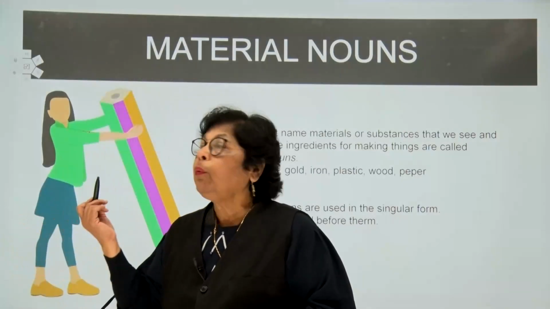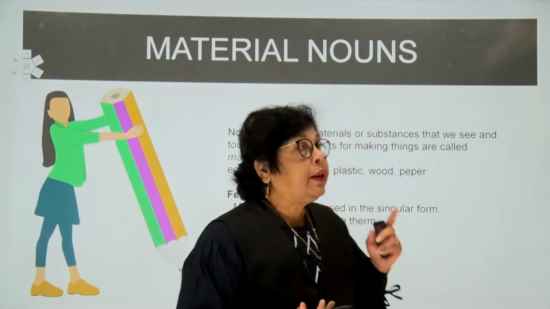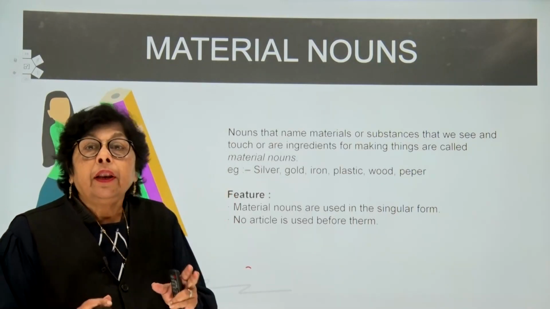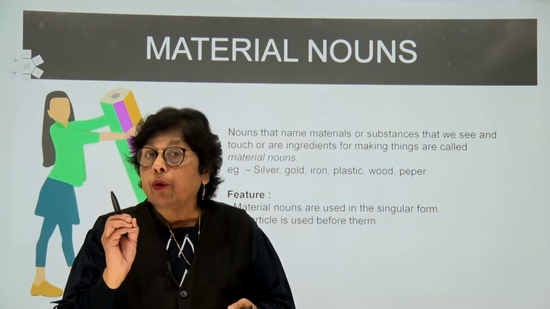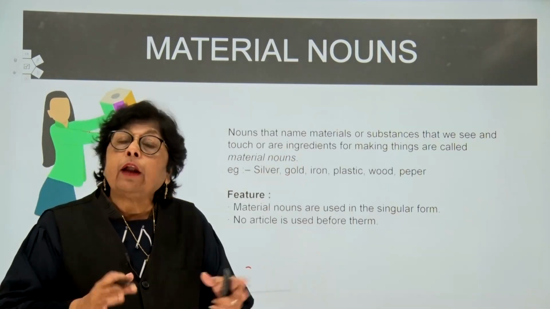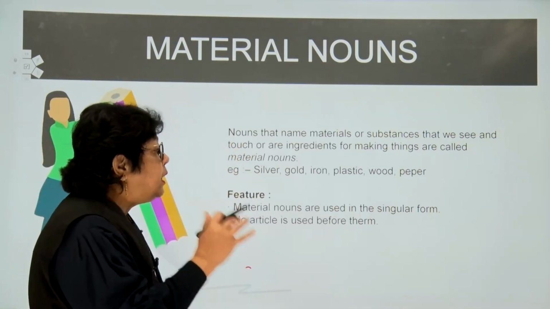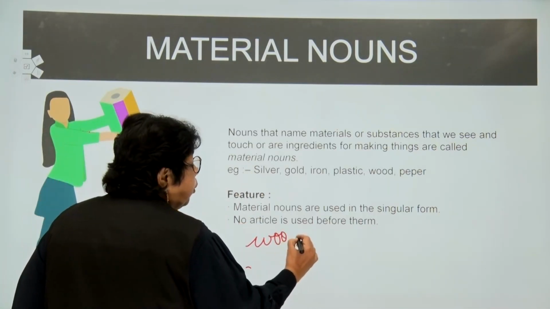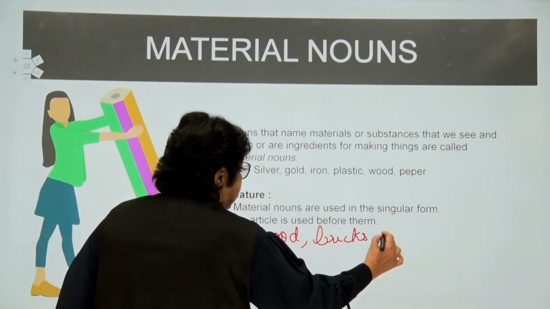Well, children, now we're going to do the material noun. Now, what is a material noun? A noun that stands for material. Here we are talking about material that we can see. But we have to remember something, children. They are ingredients that we use in order to make something. Now let us take, we are making a building. What would we require to make a building? We would require wood, we would require bricks, we would require cement.